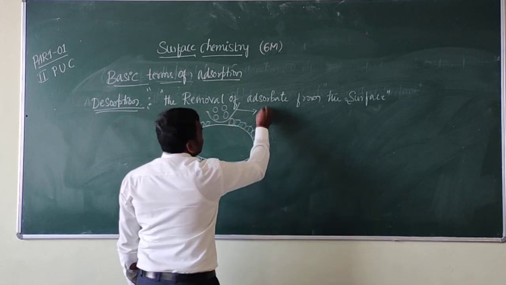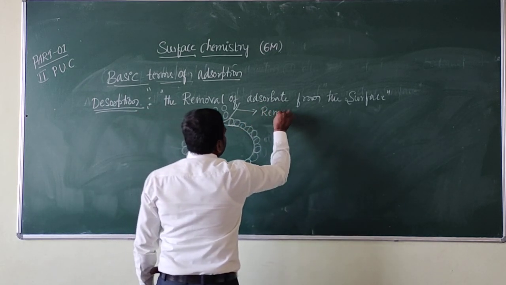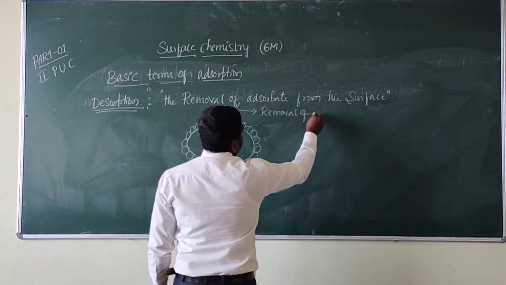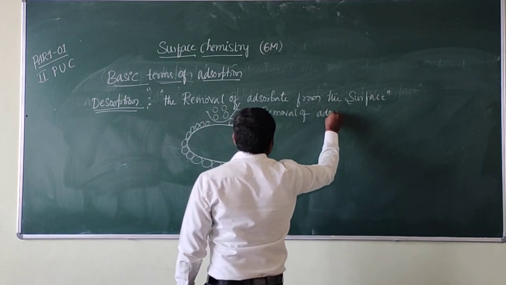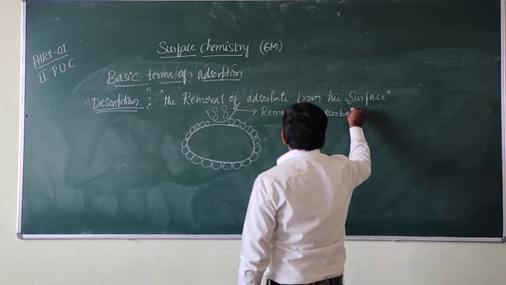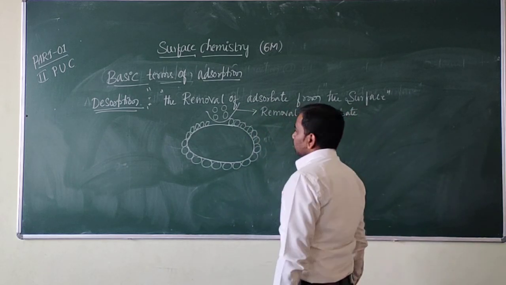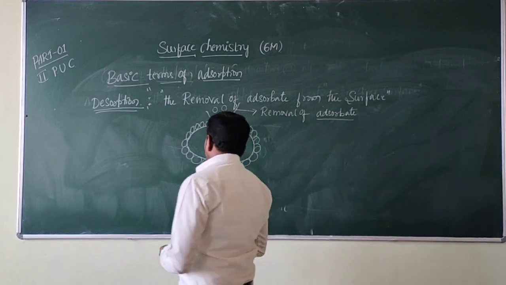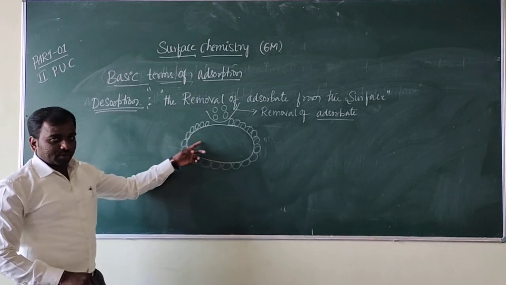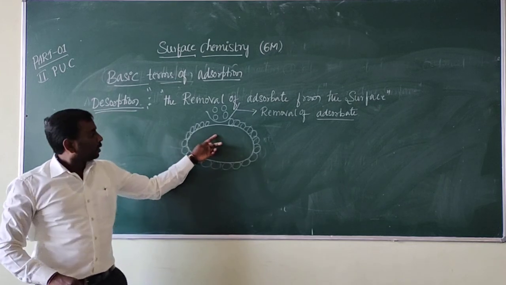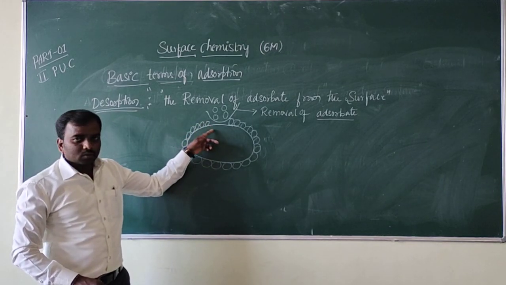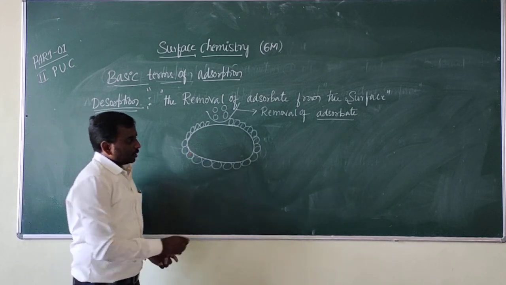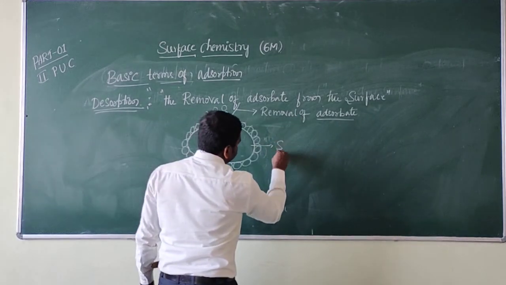It is a removal of adsorbate. See this picture or diagram. The adsorbate is attracted on the surface of the solid. Is it clear? It is a solid.